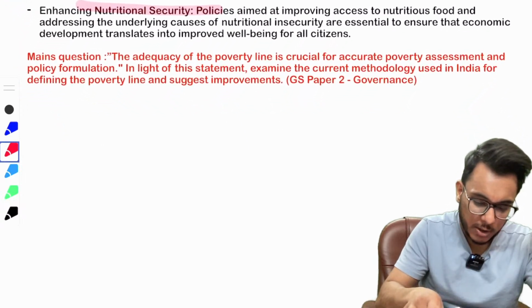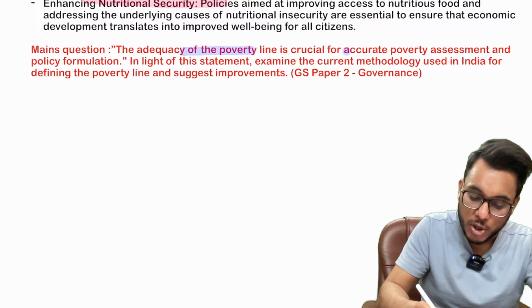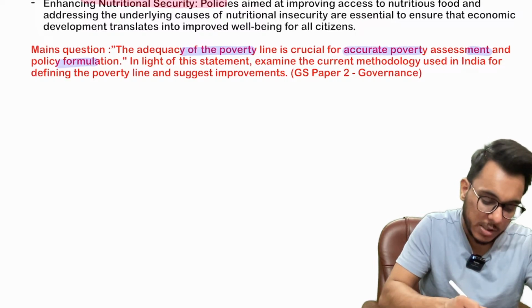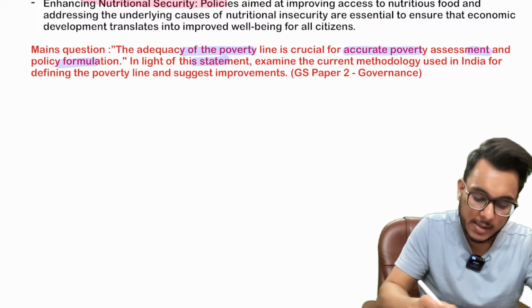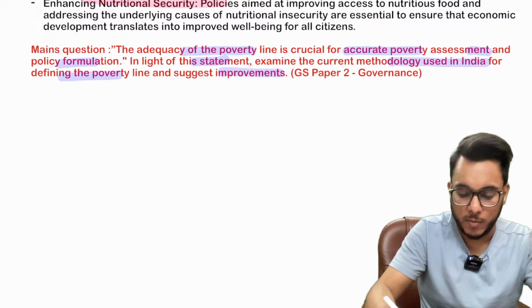Now, a mains question on this particular article could be something like this. The adequacy of the poverty line is crucial for accurate poverty assessment and policy formulation. In the light of this statement, examine the current methodology used in India for defining the poverty line and suggest improvements.